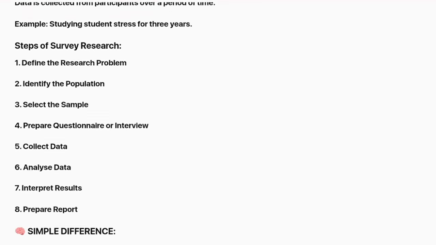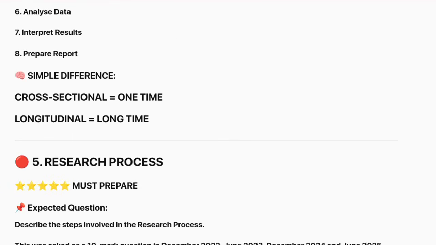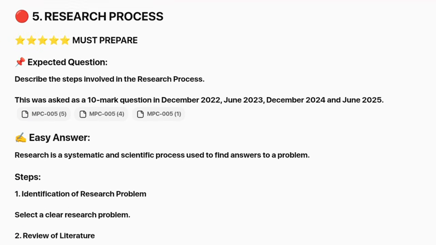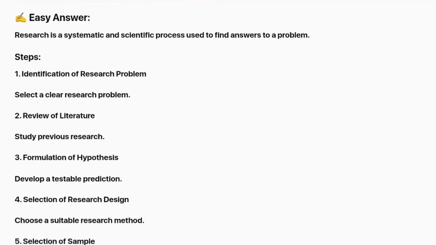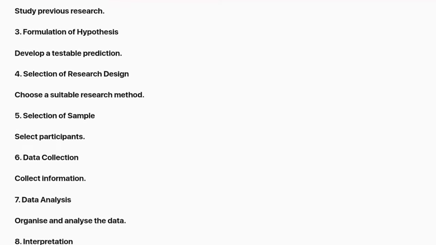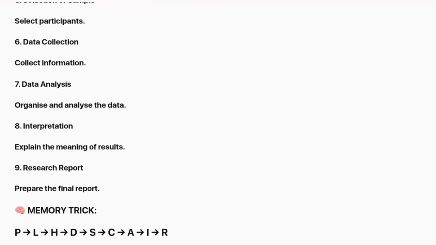Grounded theory is also very important. Just remember one simple idea: data first, theory later. For coding, remember OAS: open, axial, and selective coding.